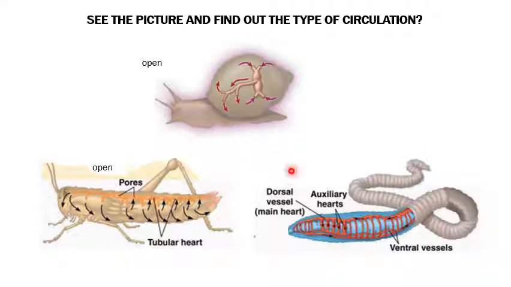Whereas see here, this is an earthworm picture. See the blood here, in between we are having the hearts. The blood is pumped out, it is carried throughout, everywhere it is carried through the vessel, and it is finally draining out into the heart from the tissues everywhere, and hence this is a closed type of circulation. So an earthworm has a closed type of circulation.